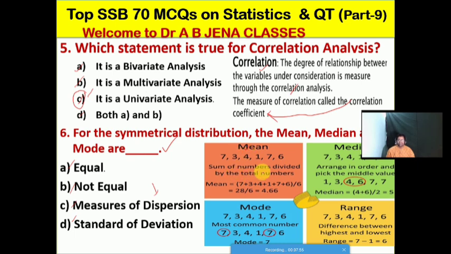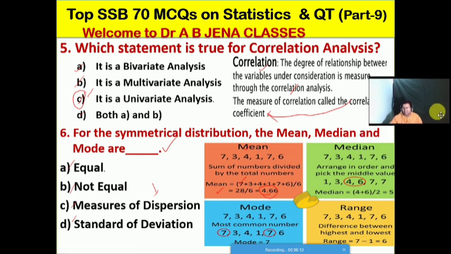The mean is the sum of numbers divided by the total numbers. Now see, the sum is 28 and the total is 6. So 28 divided by 6 gives the mean value, which is a single value: 4.66.